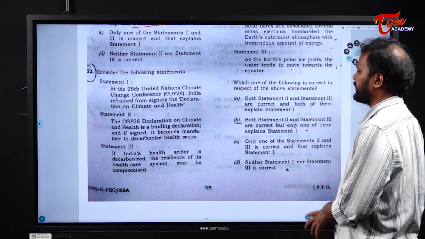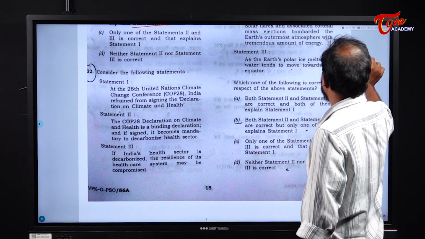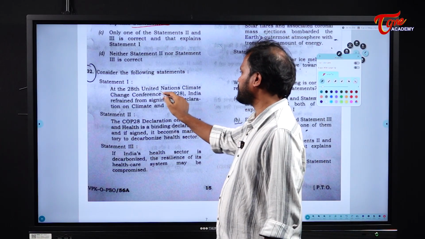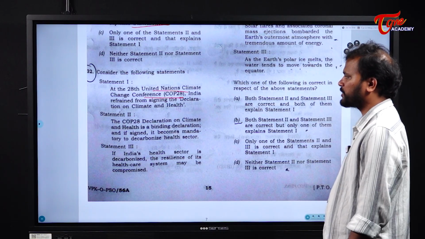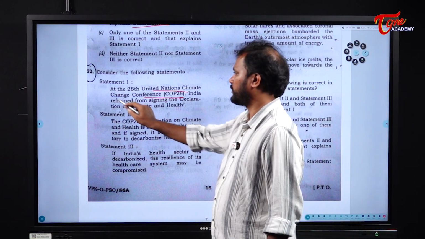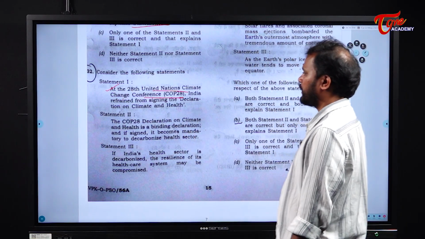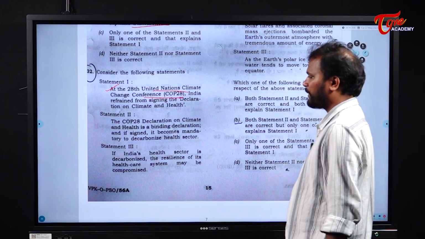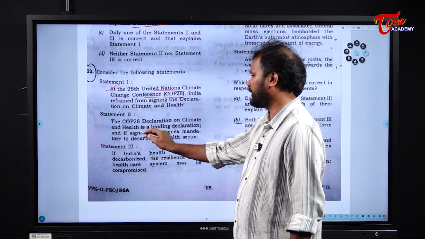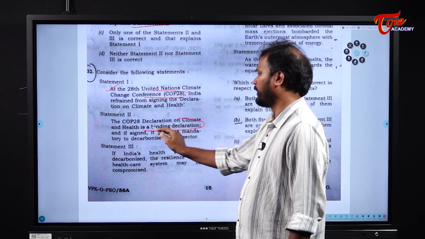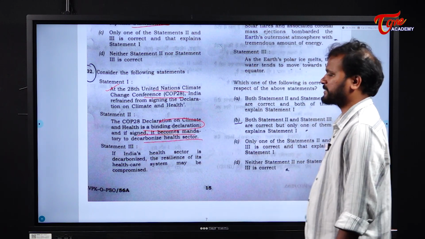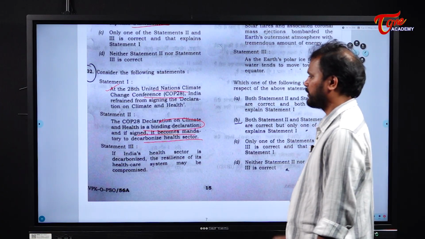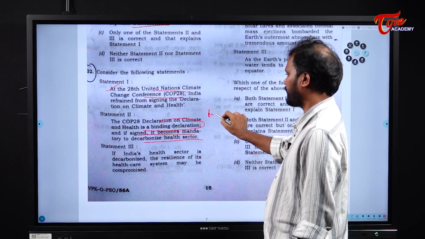Consider the following statements. Statement 1. At the 28th United Nations Climate Change Conference, India refrained from signing the Declaration on Climate and Health. Okay. The COP28, the Conference of Parties 28 Declaration on Climate and Health, is a binding declaration, and if signed, it becomes mandatory to decarbonize the health sector. See, this statement is right.